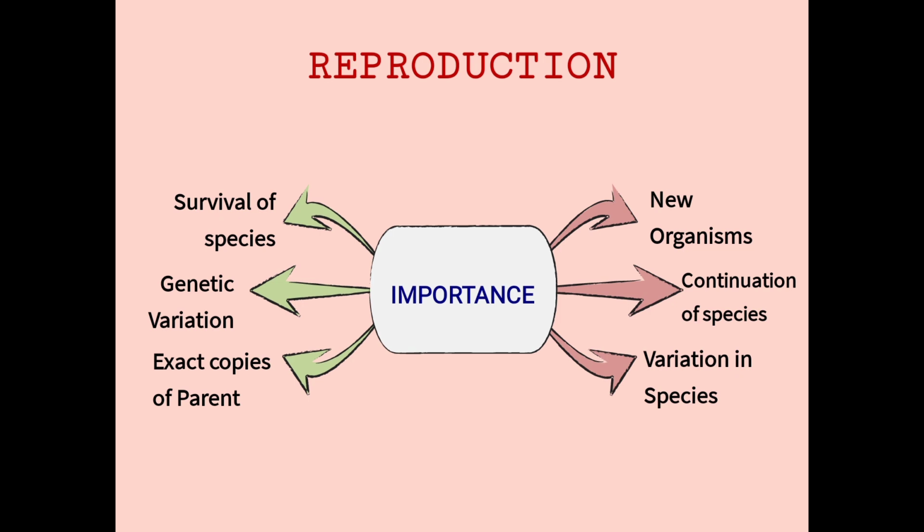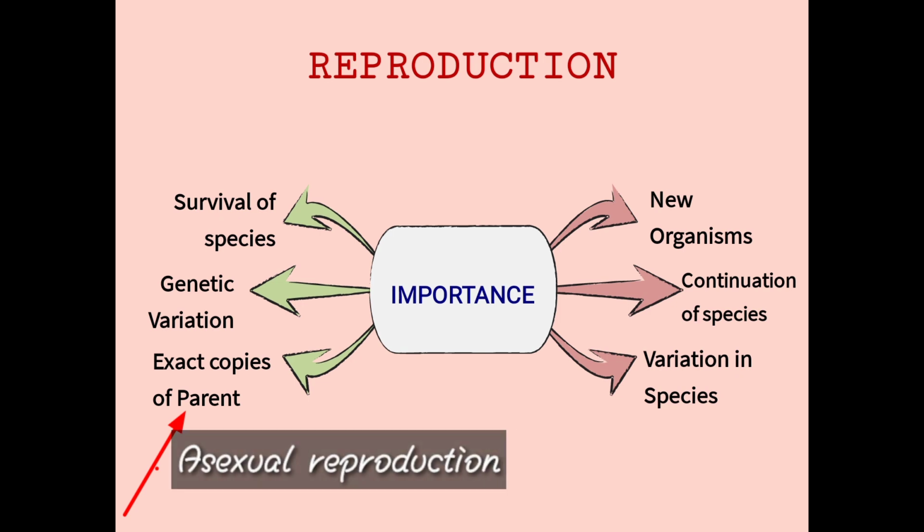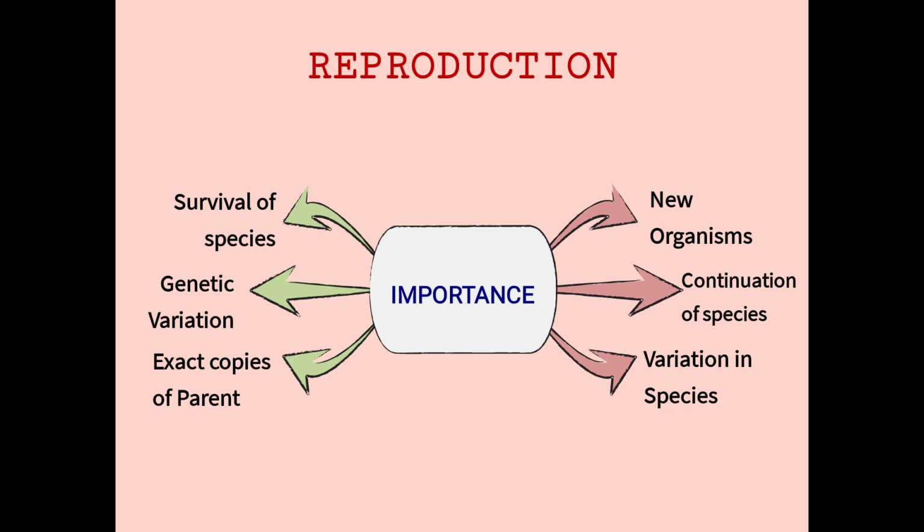And then the exact copies of the parent. Exact copies of the parent is possible in the case of the asexual method, where you will get individuals which are the same as the parent. There will not be any change in their genetic makeup. It will be exactly similar to that of the parent. I will tell you why in the next slide, right?